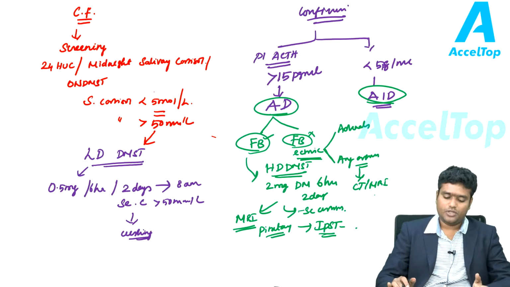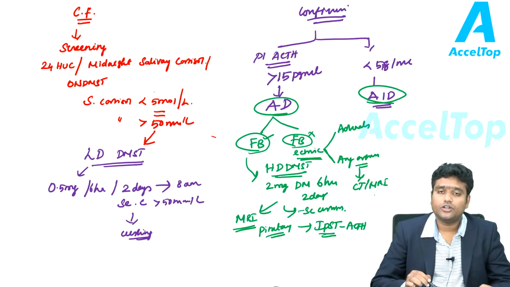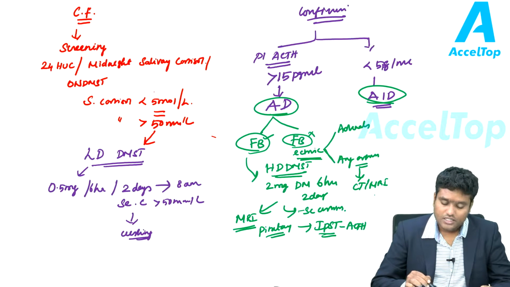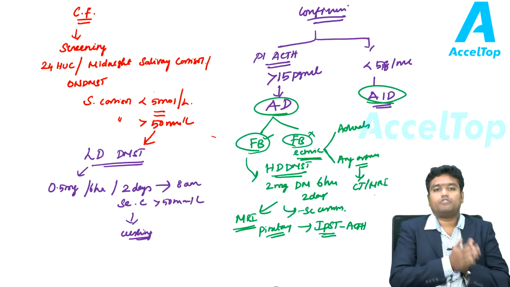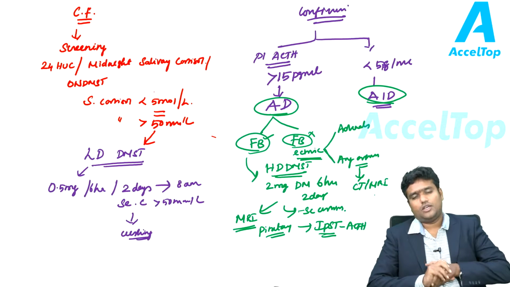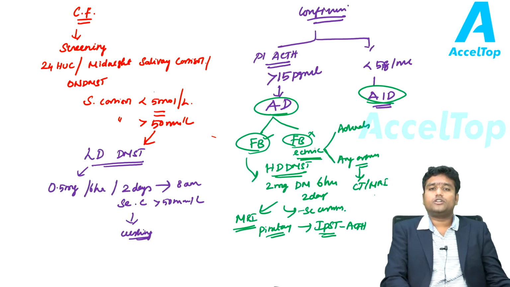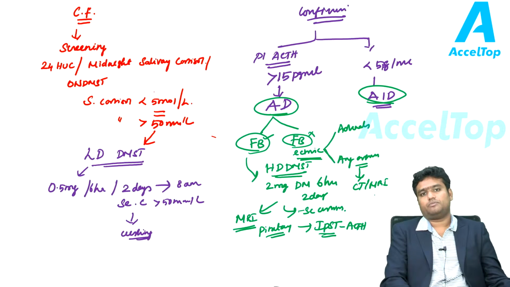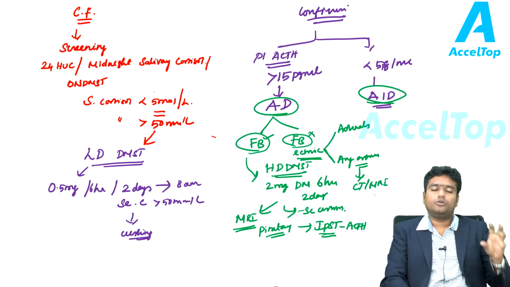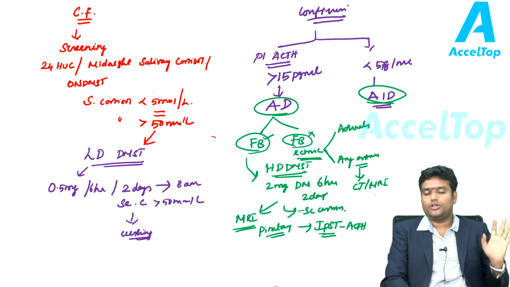So it is very simple. If you are thinking in terms of ACTH dependent Cushing syndrome, then there are two possibilities. Either it could be from the loop or away from the loop. And regarding from the loop, if you give high dose of dexamethasone, it will definitely suppress it. So you can clearly say that it is arising either from the hypothalamus or pituitary or somewhere centrally. So you will be doing an MRI to find it out and rule it out.